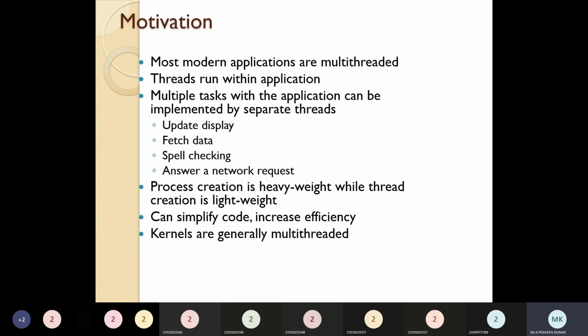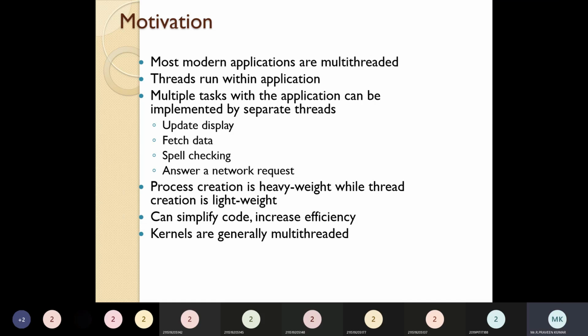That means if you have a task and you're splitting it into multiple tasks, and from that particular task you want to do some operation again, that operation may be heavy, it may take some time. To divide that we are using the thread. So that is the use of the thread. Comparing with a process, thread will be more considerable for the lightweight tasks we are performing. Next, it can simplify the code and increase the efficiency.